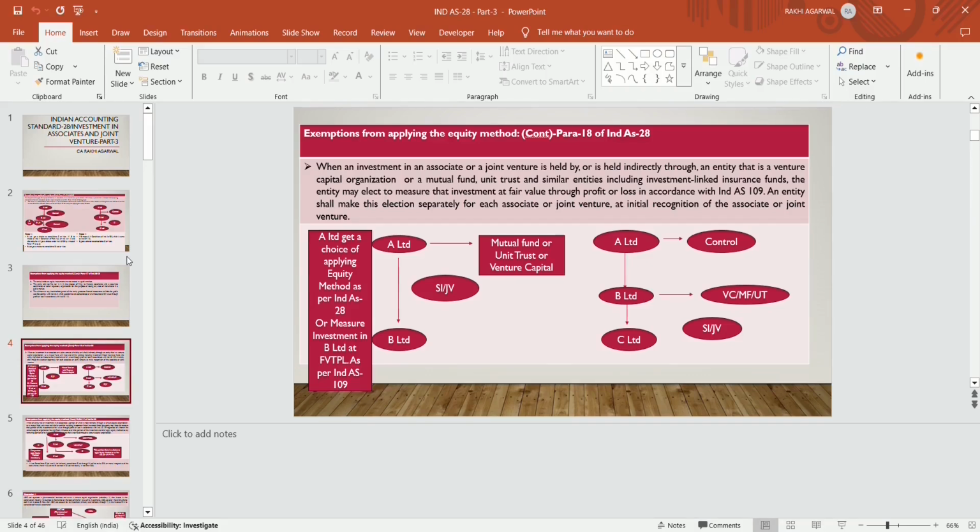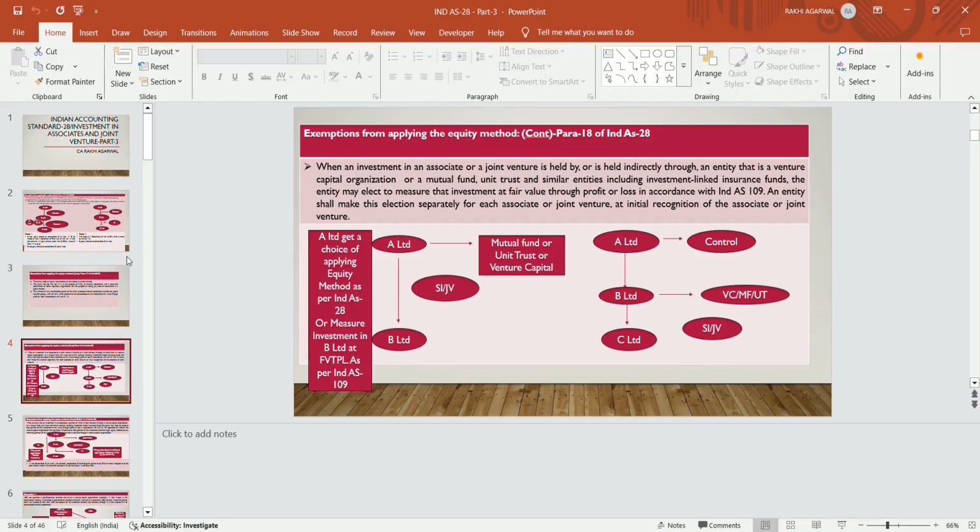There are two scenarios. The first scenario is when A Limited is itself a mutual fund or unit trust or venture capital organization and it has a significant influence over B Limited. In that case, A Limited directly has significant influence, and the benefit is given to the organization which is a mutual fund, unit trust, venture capital or investment organization. So in this case, A Limited is a venture capital organization, so it has a choice as per para 18 of Ind AS 28, either to apply the equity method as per Ind AS 28 or to measure its investment in B Limited at fair value through profit and loss account as per Ind AS 109.